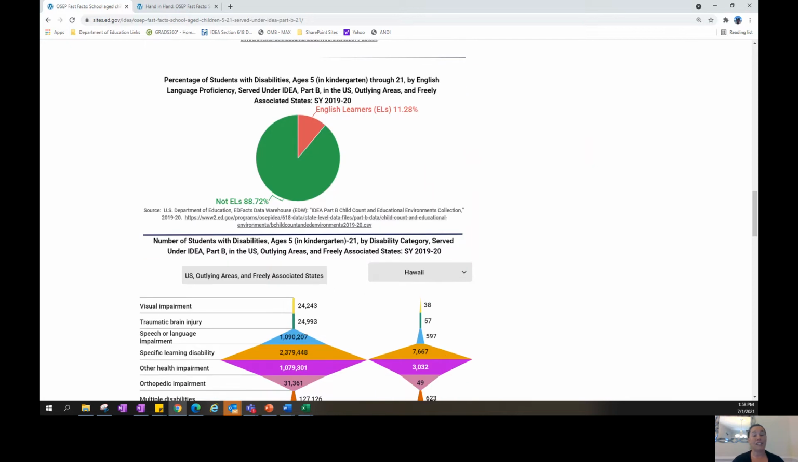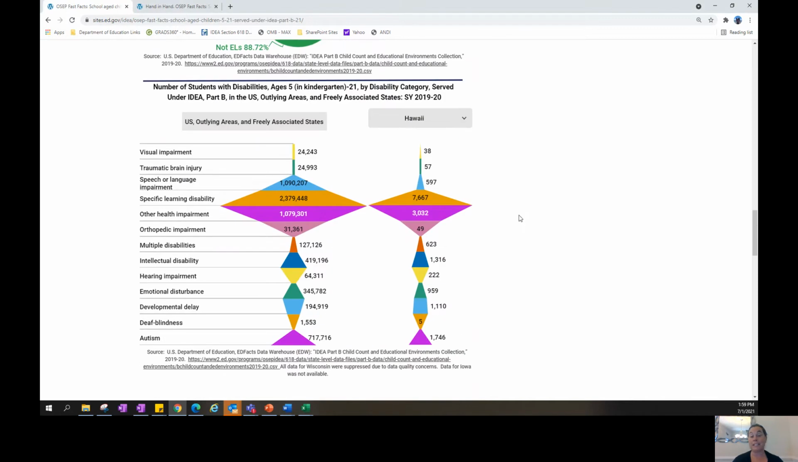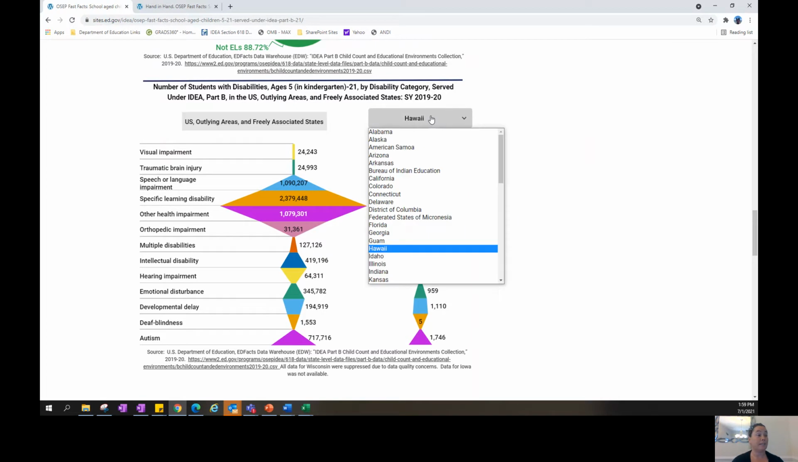This next pie chart looks at the number and percent of English learner students with disabilities. This next chart is another one that allows users to look more deeply into state level data. This chart looks at the students by primary disability category.